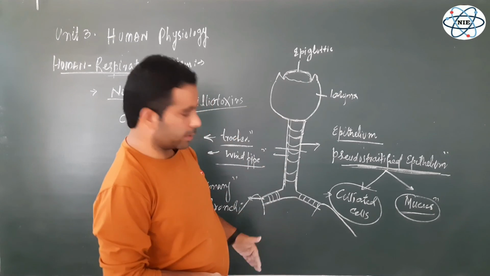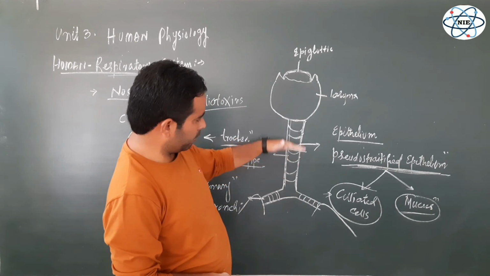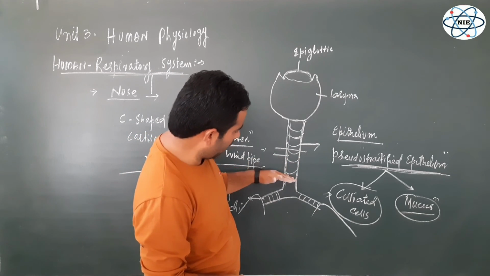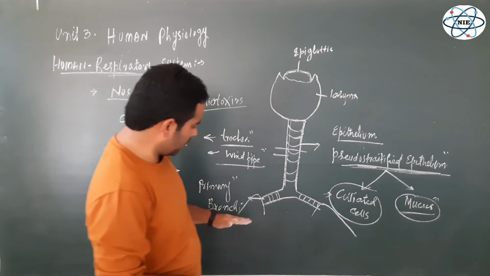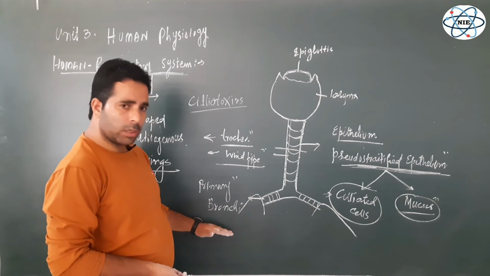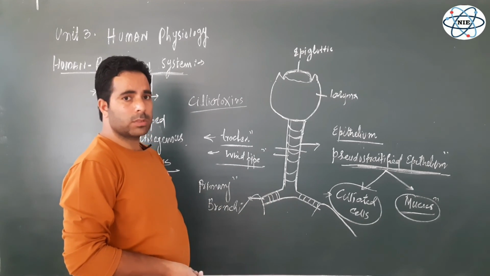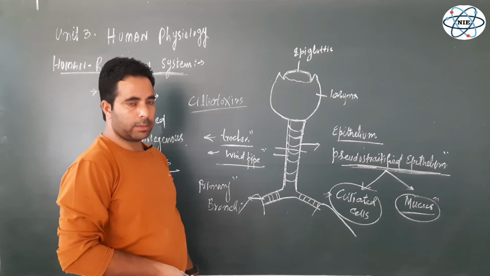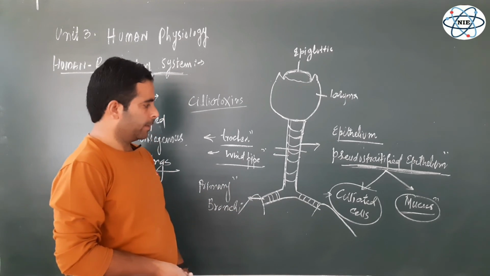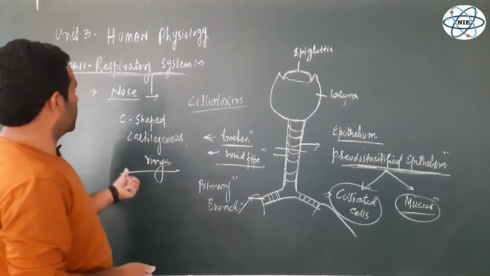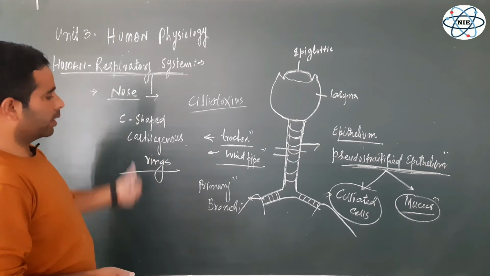And now below this, below the first half of the trachea, we have the second half of the trachea, the primary bronchi, then the secondary bronchi, tertiary bronchi, lung alveoli, lungs. That constitutes the lower respiratory tract. So this is all about the first part of the human respiratory system.